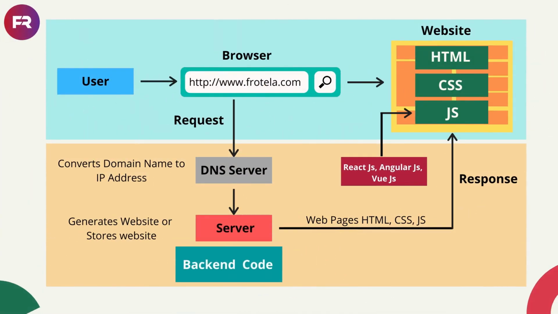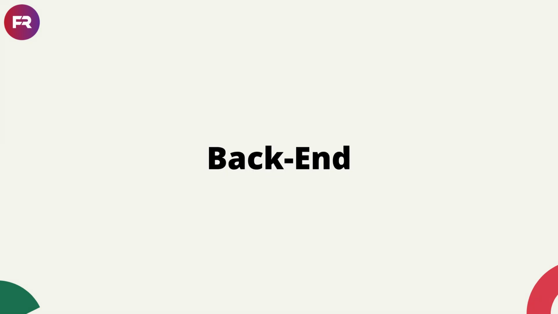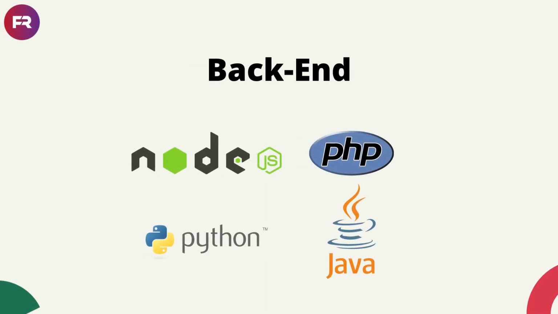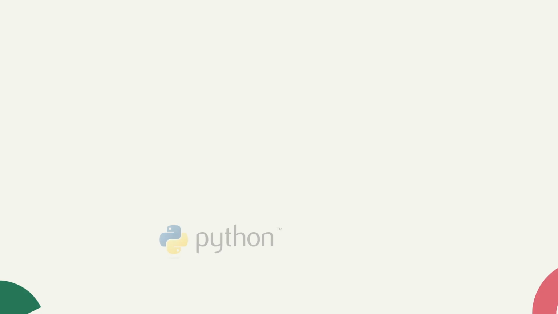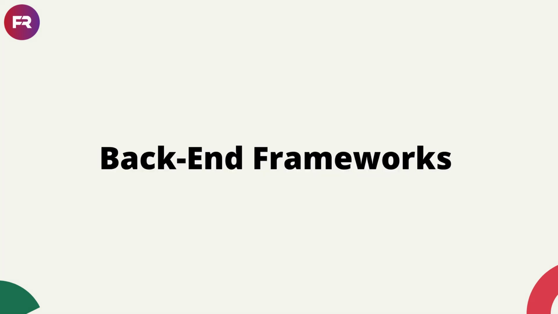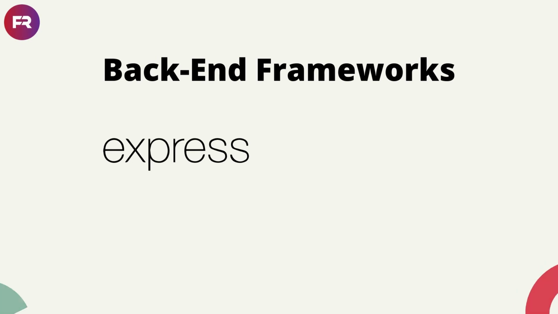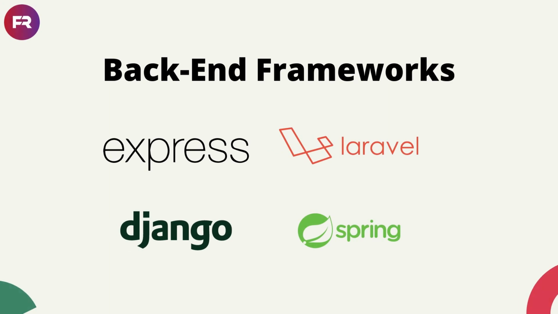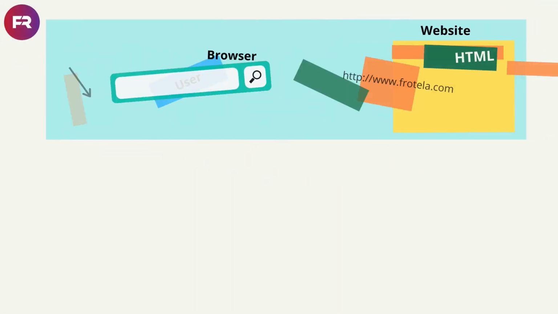There should be some code running in the server, which sends us this front-end web page and resources like videos, images and post details, which are stored in the database. In server side or backend, we use languages like Node.js, PHP, Python and Java, etc. These are widely used. This helps us to build business logic and backend code. There are frameworks for backend also, like Express.js for Node.js, Laravel for PHP, Django for Python and Spring for Java. These frameworks will help backend code easier to build and develop.